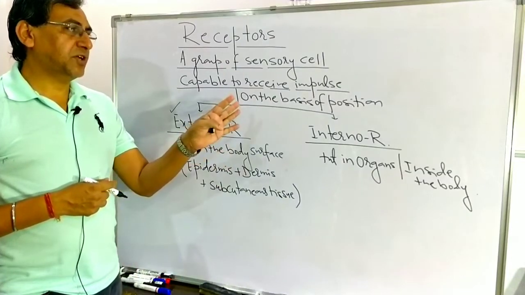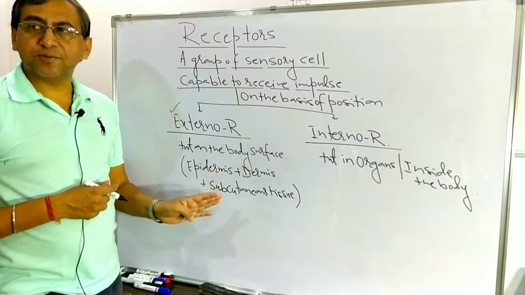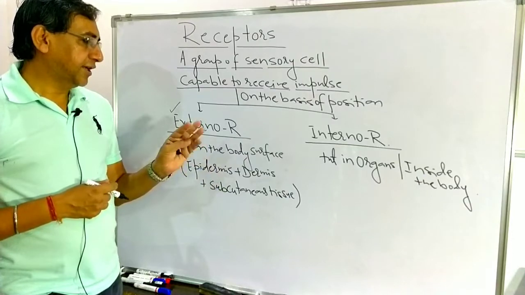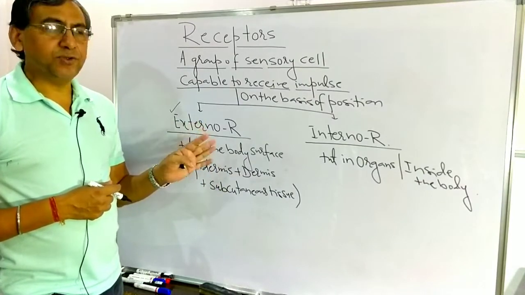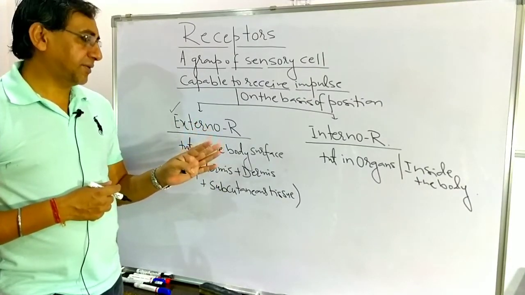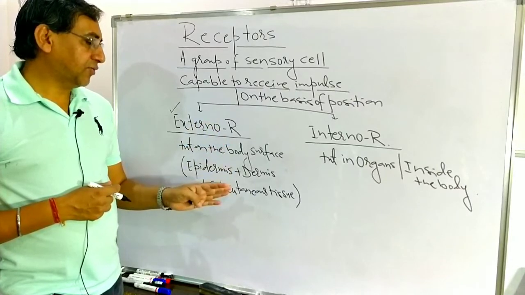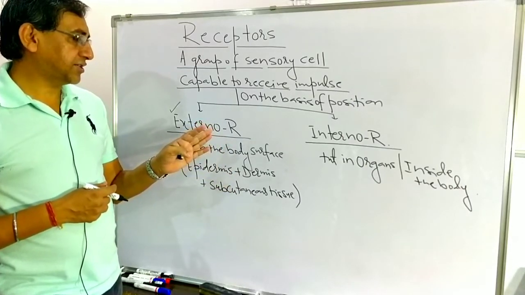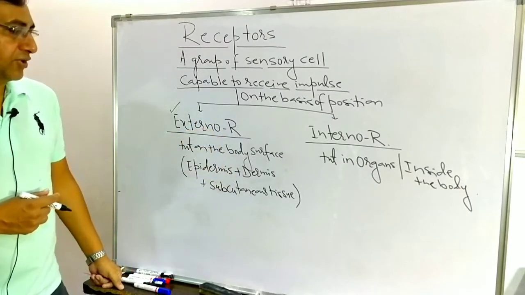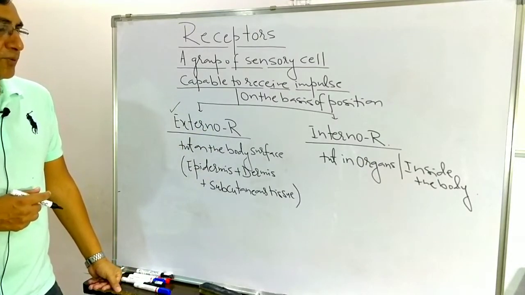So on the basis of position, all the receptors present in the human body are classified into two: extero and internal receptors. Those present on the body surface are the exteroreceptors, on the epidermis, dermis and the subcutaneous tissues.